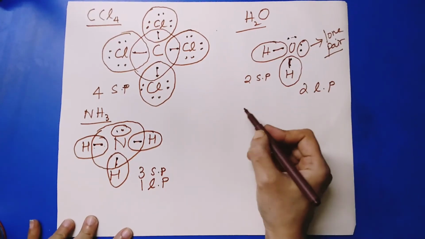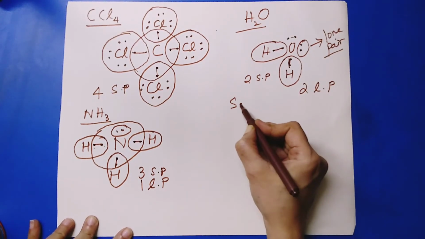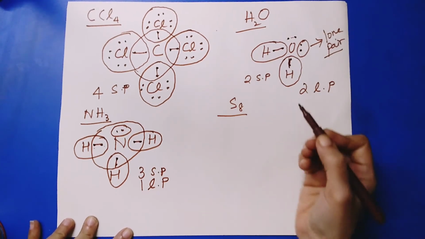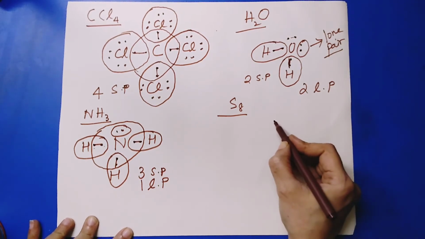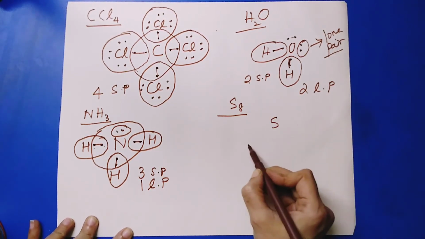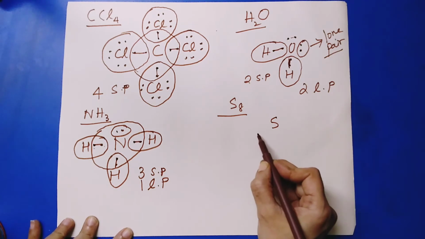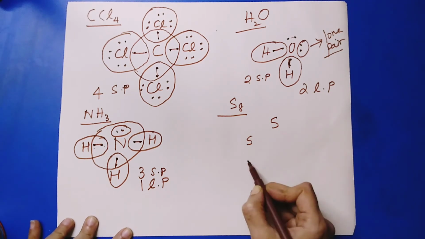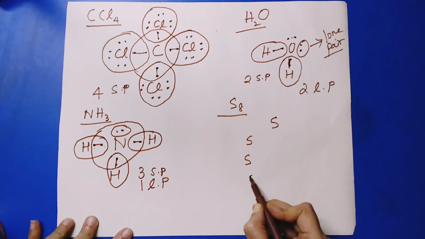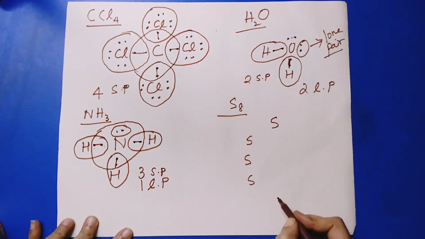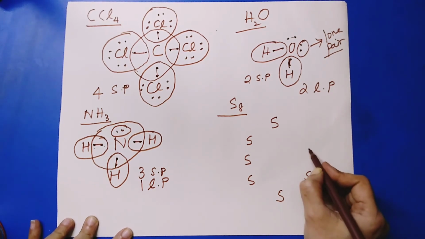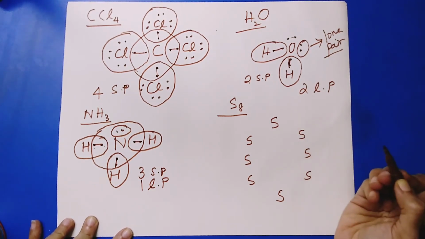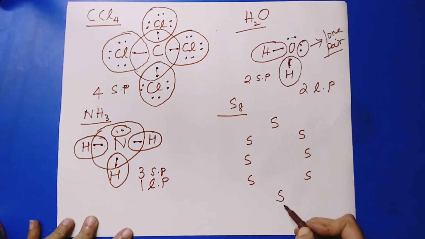Now let's take a sulfur molecule which has got 8 atoms of sulfur. It looks pretty complicated, but it's very simple. The only thing is, first draw the 8 atoms in a cyclic manner, or in a kind of round shape. Then it will be easy. Okay. Now the top one and the bottom, 6 valency electrons for a sulfur atom.